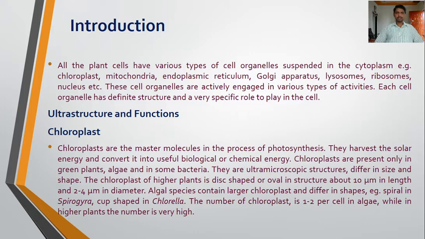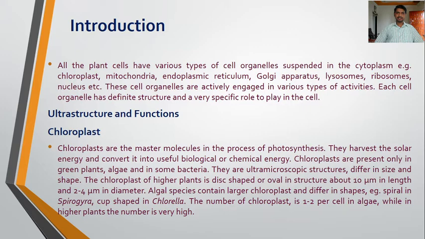For example, if you take the chloroplast, chloroplasts are the master molecules in the process of photosynthesis. Photosynthesis, the process where the plant synthesizes its own food material, takes place in the chloroplast. Next to this is the mitochondria. The mitochondria are called the powerhouses of the cell. The power in the form of ATP is provided by the mitochondria, or one can say ATP synthesis takes place in the mitochondria.